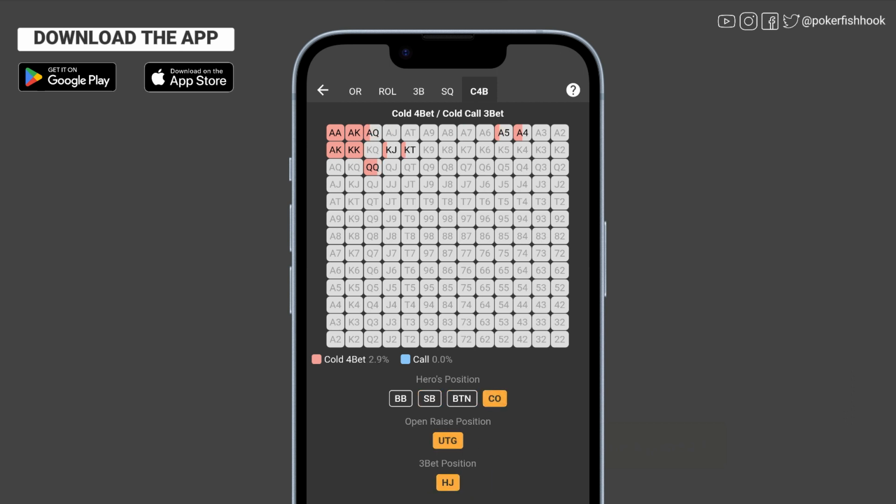In conclusion, we should always cold 4-bet or just fold.